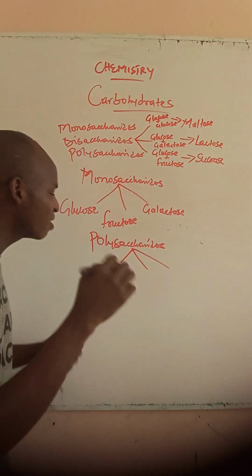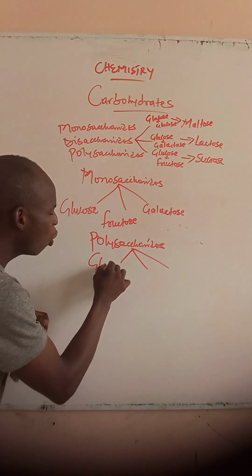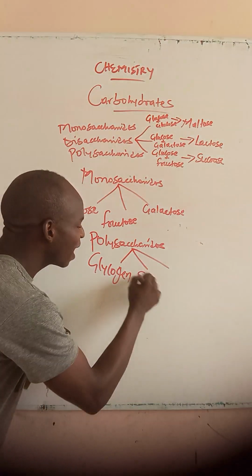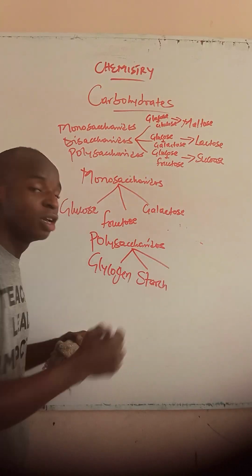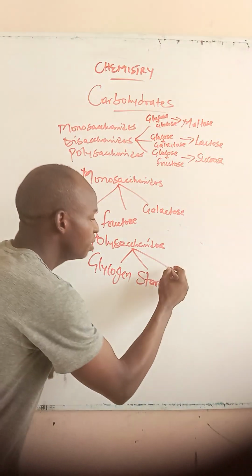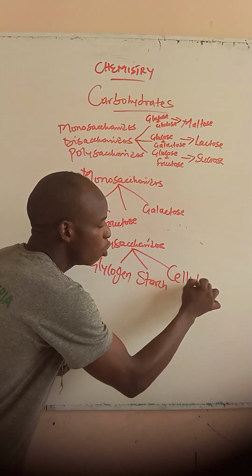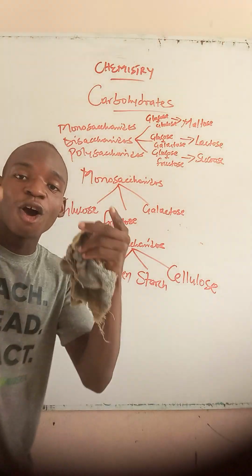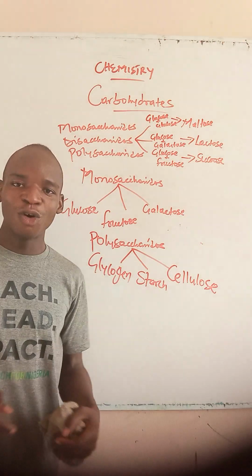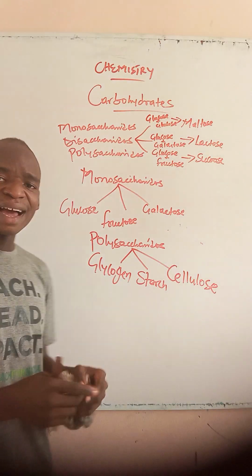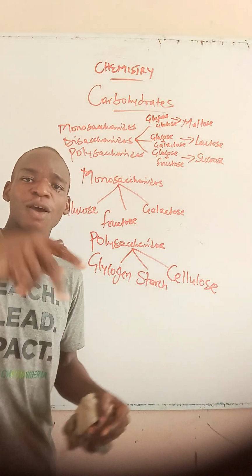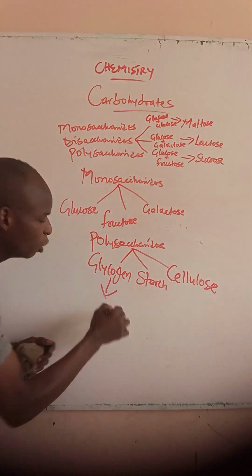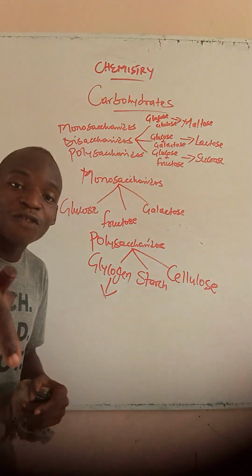Polysaccharides. Number one example of polysaccharide is glycogen. Number two example of polysaccharide is starch. Number three example of polysaccharide is cellulose. These are examples of polysaccharides which are what? Complex sugars. Are you following? Now, in these very polysaccharides, we have two storage polysaccharides which are also carbohydrates.